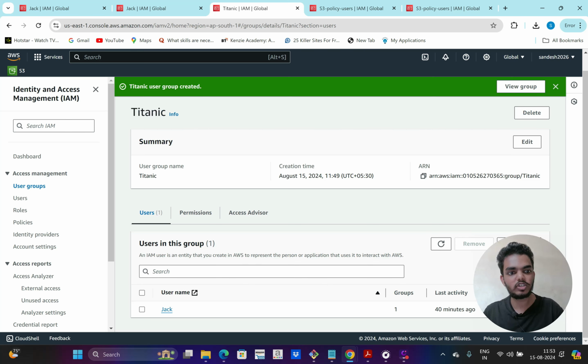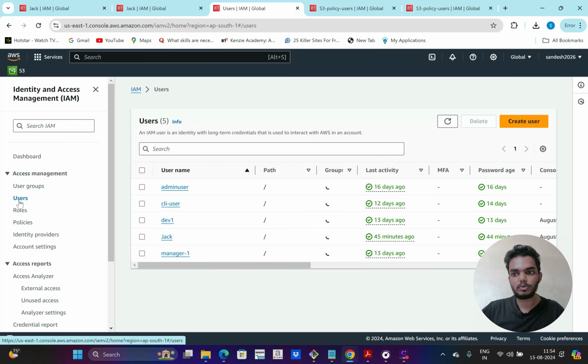Consider one more new joining, Rose, and she's part of this Titanic project only. Then instead of creating a new policy and attaching that policy to that particular user, I can directly add that user to this group, so that she will also have the same access as Jack. So I'm going to do that now. I'm going to create the user first for authentication.